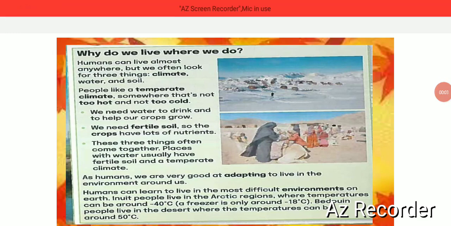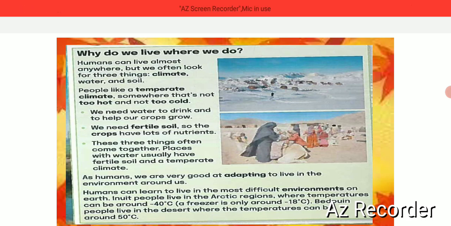Inuit people live in the Arctic regions where temperatures can be around minus 40 Celsius and freezing is only around minus 18 Celsius. Bedouin people live in the desert where the temperature can be around 50 Celsius, and these are 2 kinds of people. Look at these pictures.